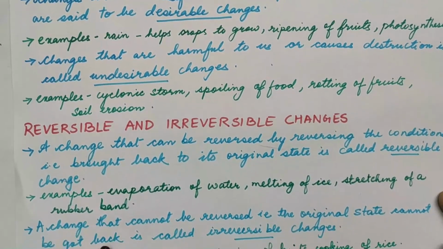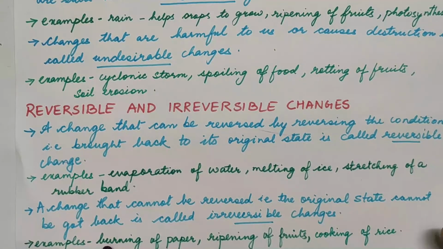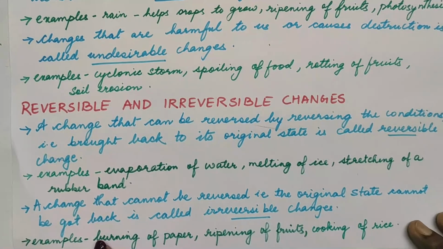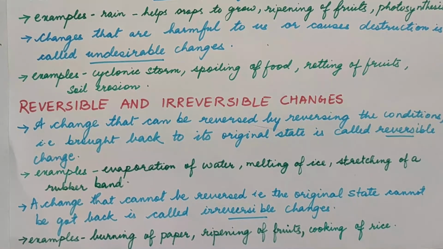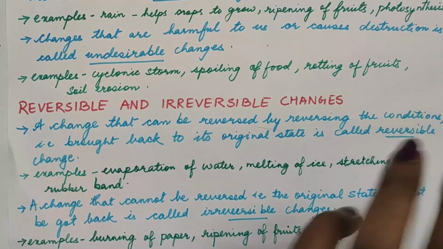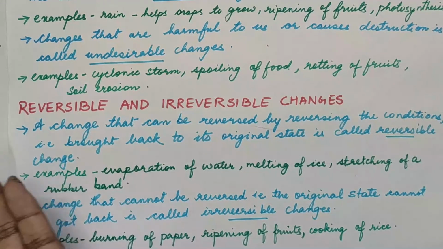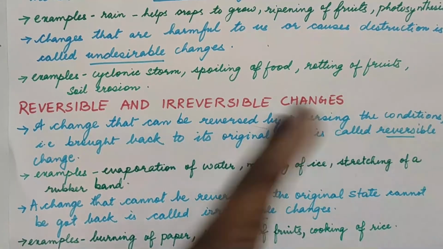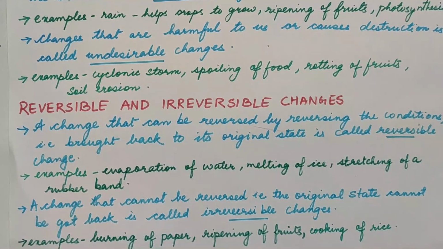Next we go to reversible and irreversible changes. Again, you can understand by the name: a change in which the substance can be returned back to its original state is a reversible change.